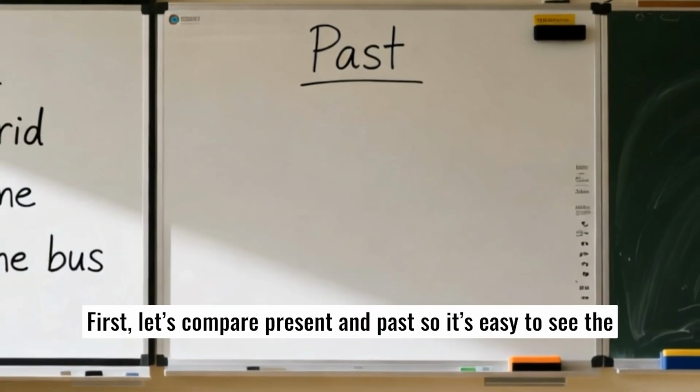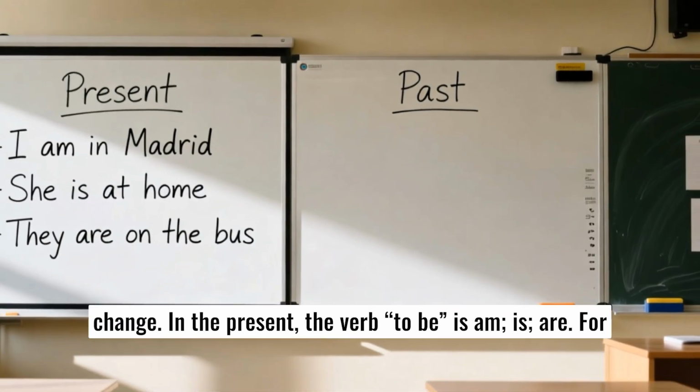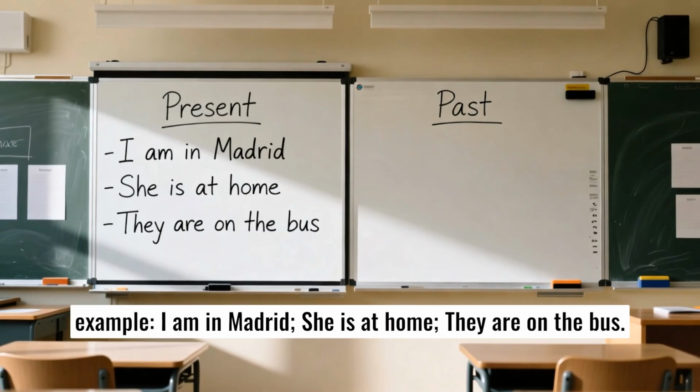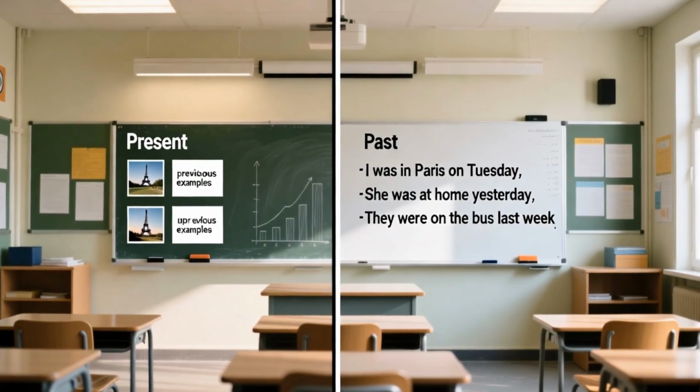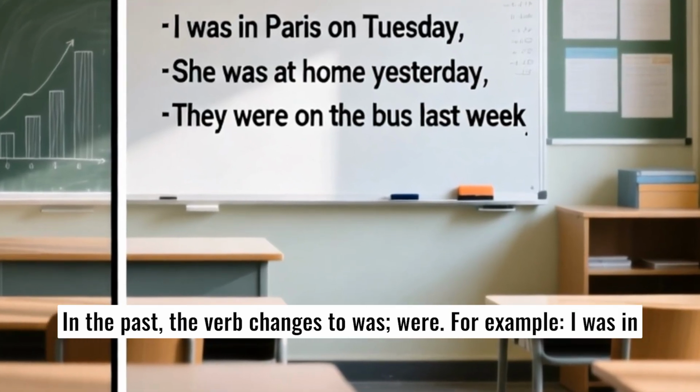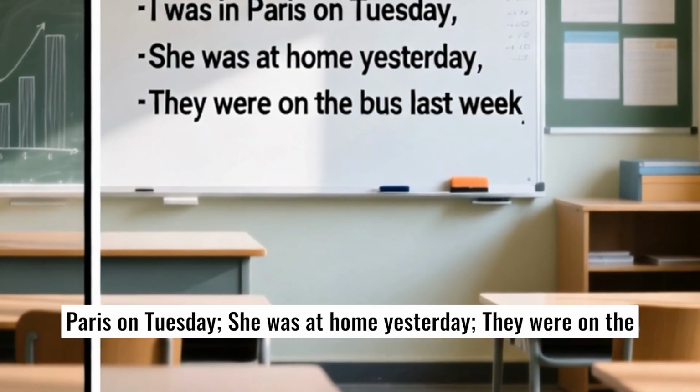First, let's compare present and past so it's easy to see the change. In the present, the verb to be is am, is, are. For example, I am in Madrid, she is at home, they are on the bus. In the past, the verb changes to was, were. For example, I was in Paris on Tuesday, she was at home yesterday, they were on the bus last week.